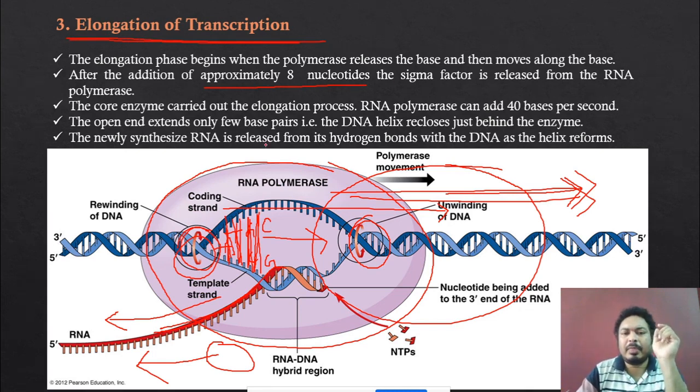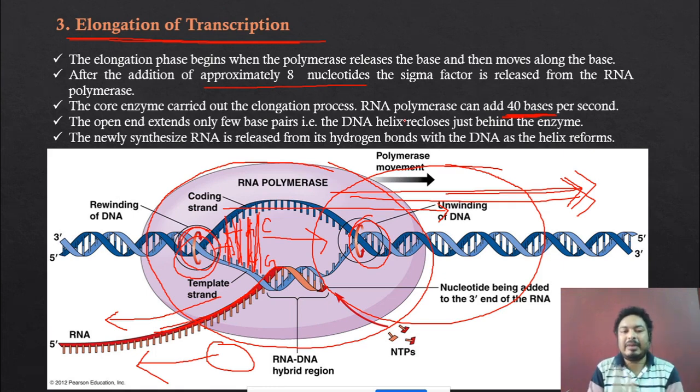Then an important point. In every second, RNA polymerase can add 40 bases. This is the speed of the RNA polymerase. 40 bases can be added per second. They can synthesize up to 40 bases per second. Okay. So this is called the elongation process of the RNA transcription in case of the prokaryotes.